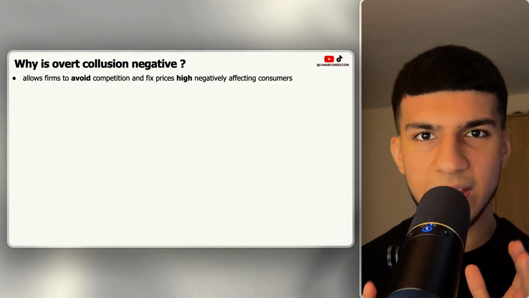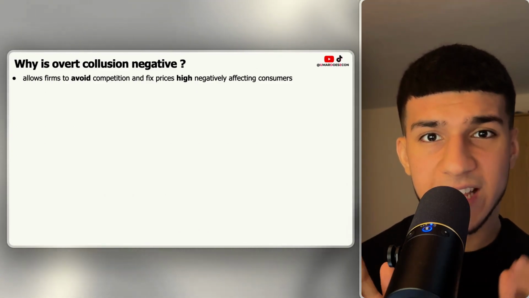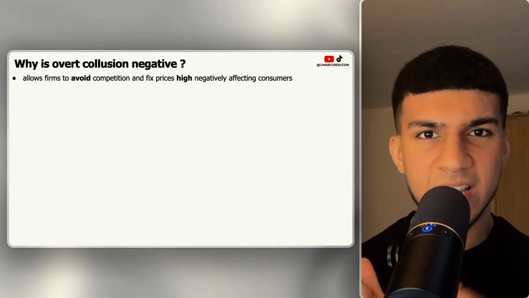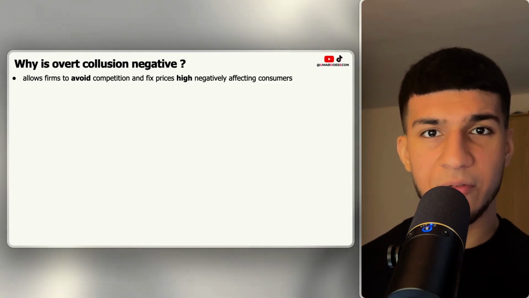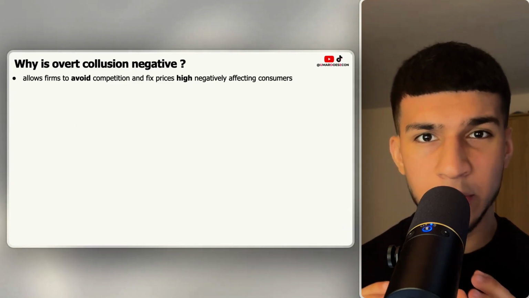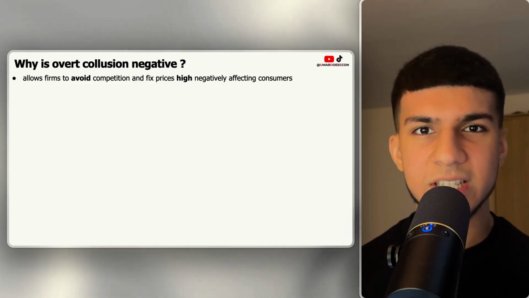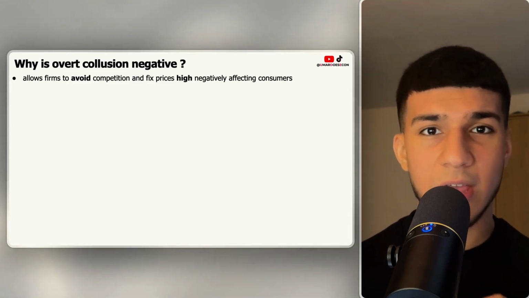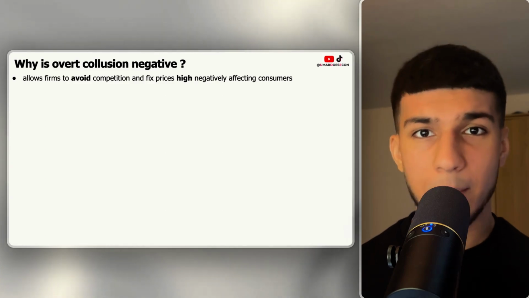If these firms were engaging in price competition, for example price wars, where they're desperately undercutting each other in price to steal consumers away, that will lead to lower prices for consumers, therefore increases in consumer surplus. However, if these firms collude, they avoid competition, therefore no longer need to compete on price and can fix prices high, which therefore negatively affects consumers due to reducing consumer surplus and many other things.